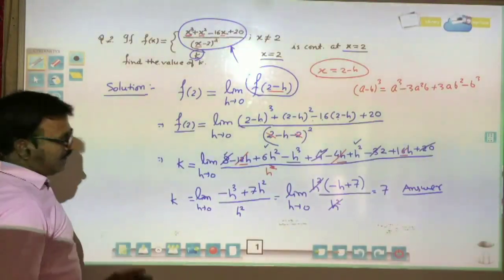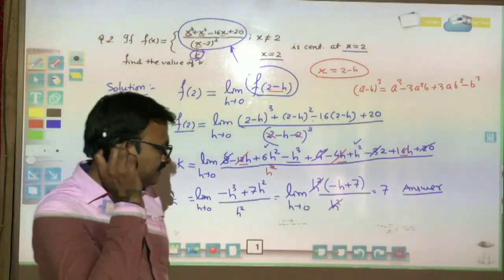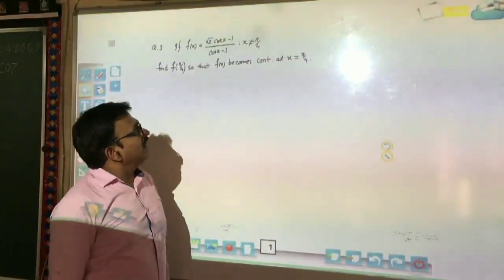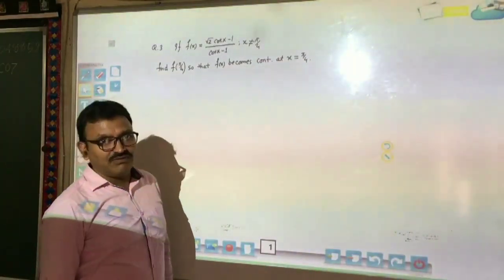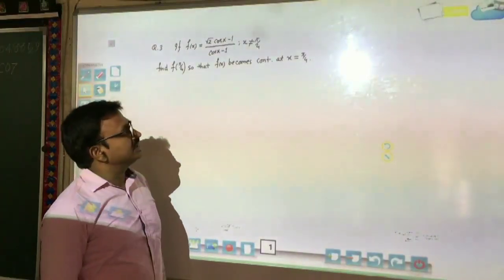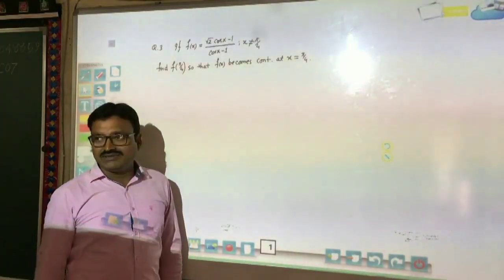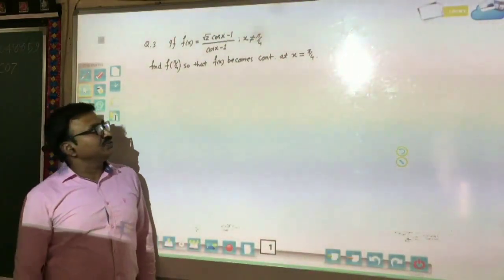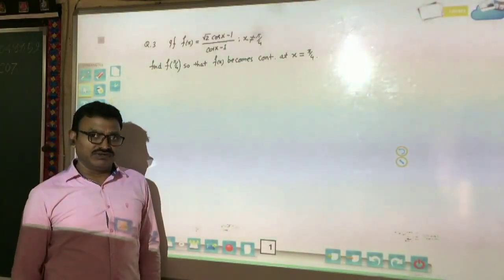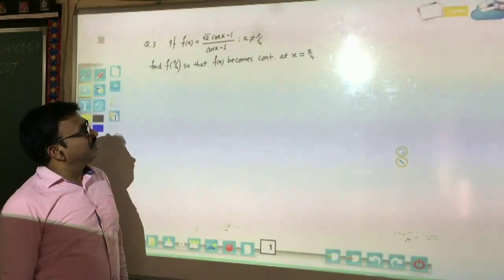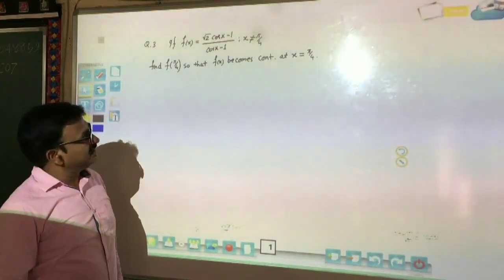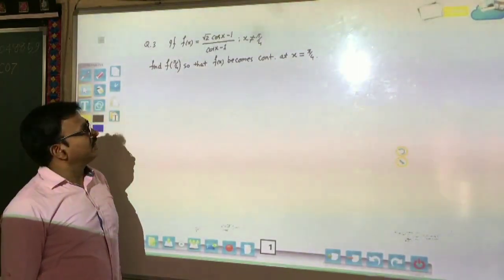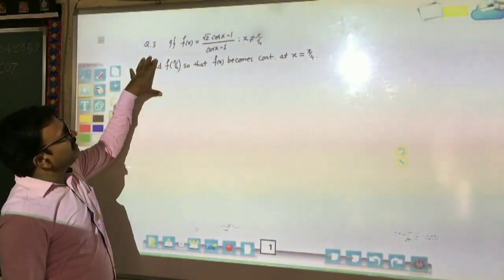And now we will solve the next and last problem for this session. Students, again this is a very important question, and this is the last question for this session. So many identities of trigonometry we will use here. So definitely you have to memorize the formulas of class 11th trigonometry first. If you have not memorized them, I request you to remember the formulas and identities of trigonometry. Again, this question is very important.